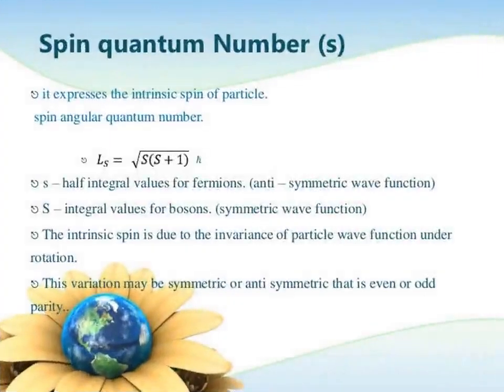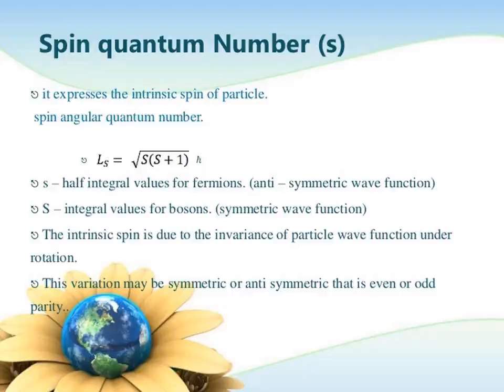Now the spin quantum number. It expresses the intrinsic spin of a particle. The spin quantum number represents the spin of the electron, and it is denoted by the letter ms. The electron in an atom revolves not only around the nucleus but also spins about its own axis, either in a clockwise direction or in an anti-clockwise direction.